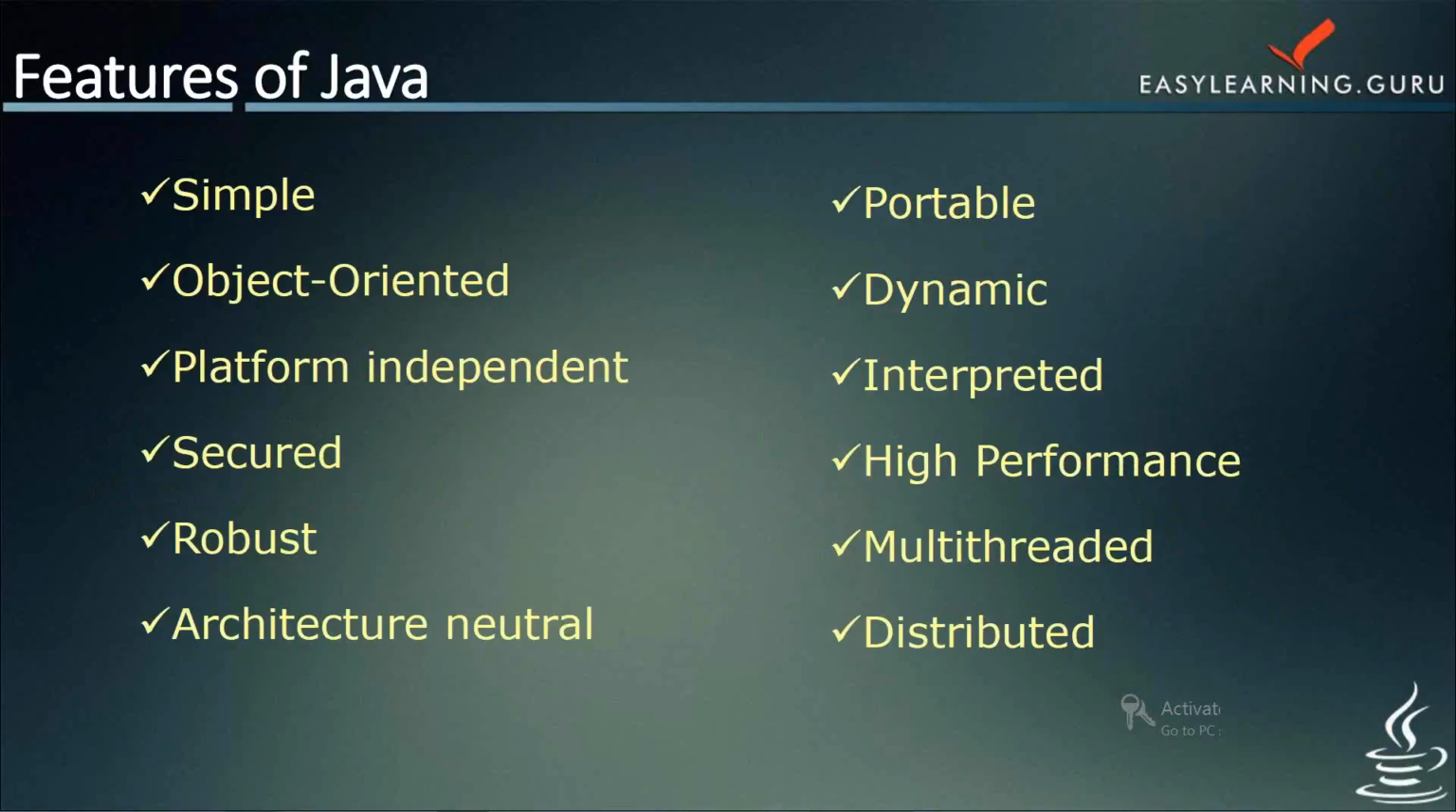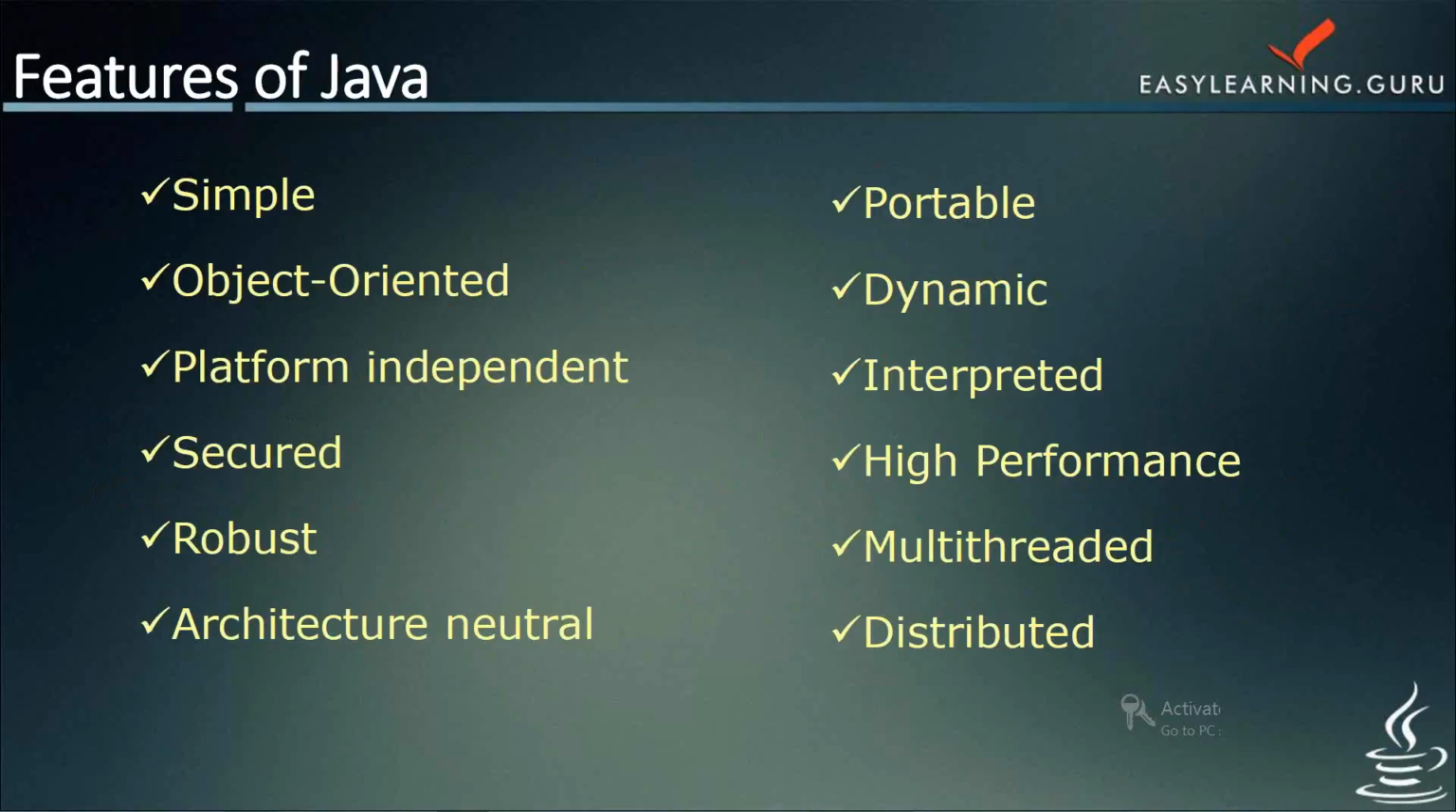Now, talking about the various features of Java, we have Java as simple, object-oriented, platform-independent, secure, robust, architecture-neutral, portable, dynamic, interpreted, high performance, multi-threaded, and distributed.